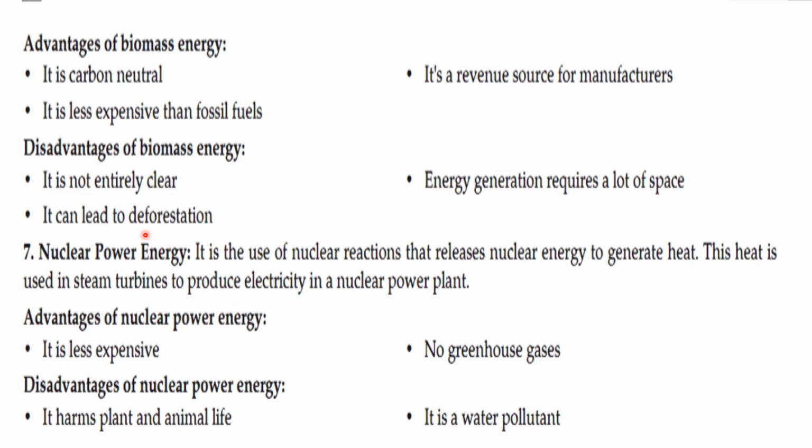It can lead to deforestation. Nuclear power energy: it is the use of nuclear reactions that release nuclear energy to generate heat. This heat is used in a steam turbine to produce electricity in the nuclear power plant. Advantage of nuclear power energy: it is less expensive, with no greenhouse gases. Disadvantage of nuclear power energy: it harms plant and animal life. It is water pollution.